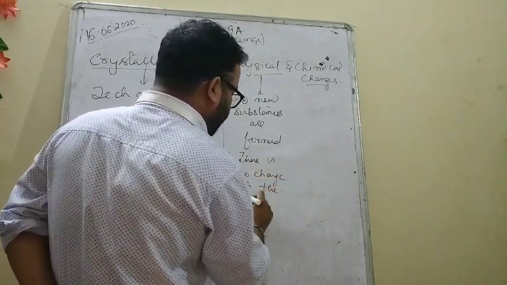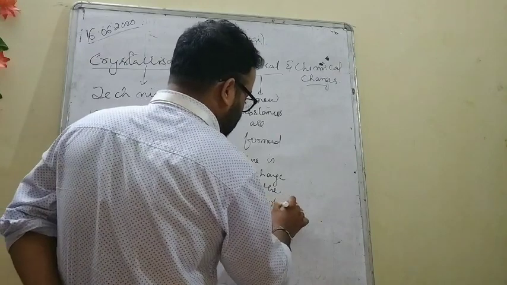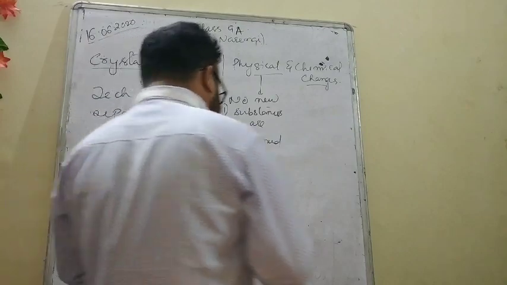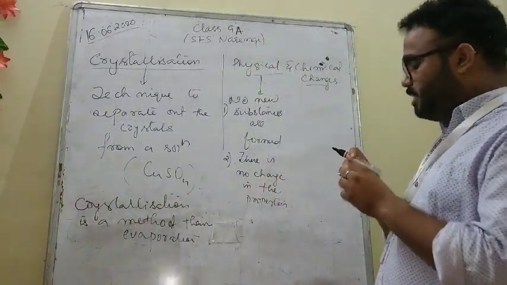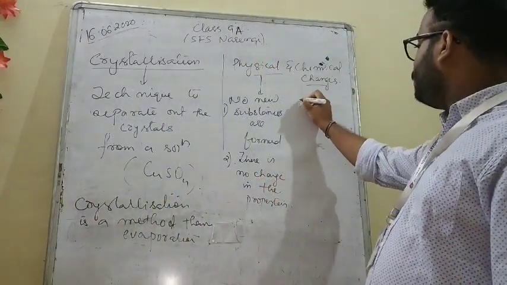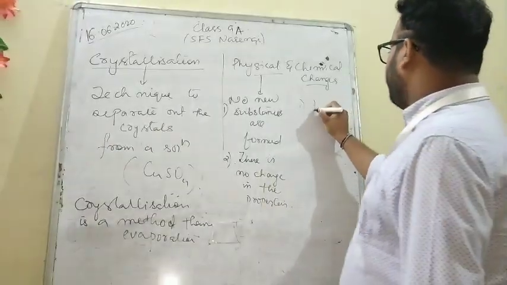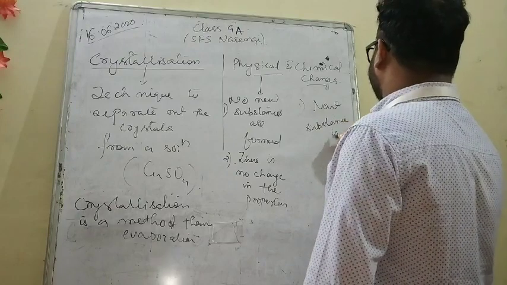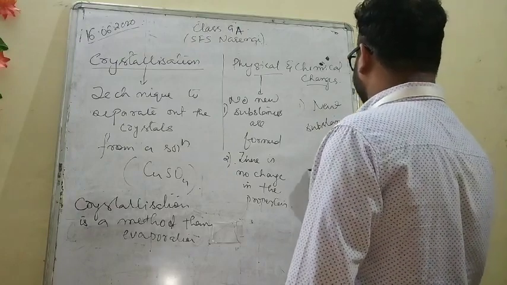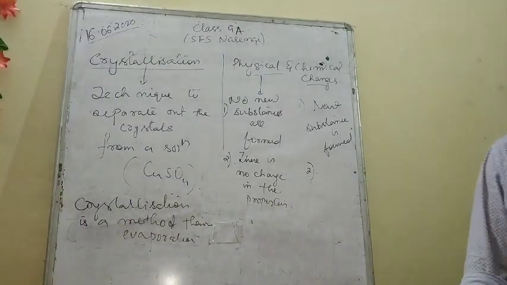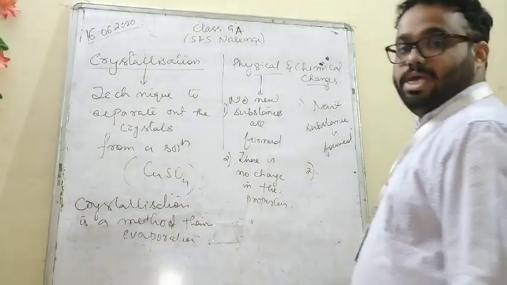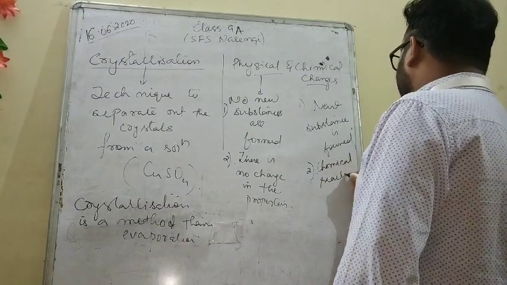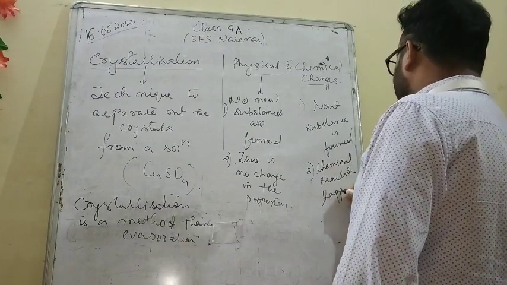In a physical change there is no change in the properties. Whereas in chemical changes, number one, a new substance is formed. Number two, a chemical reaction happens.